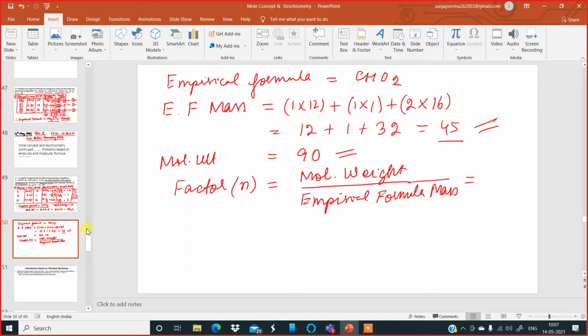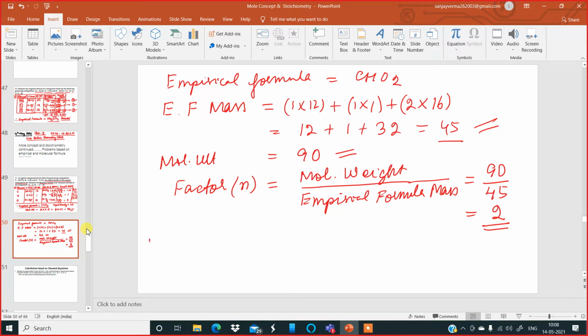Here molecular weight is 90 and empirical formula mass is 45, so you get 2. The factor n is 2.